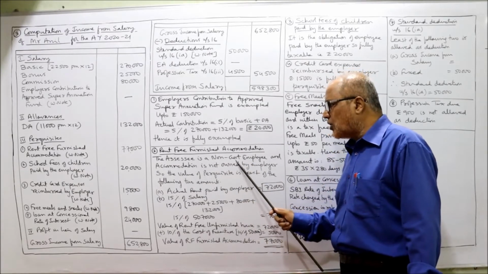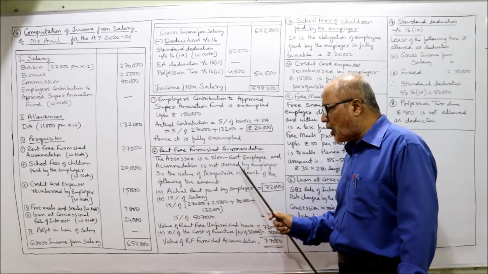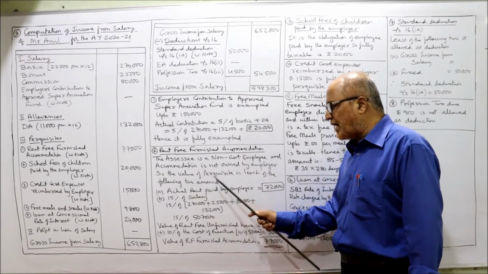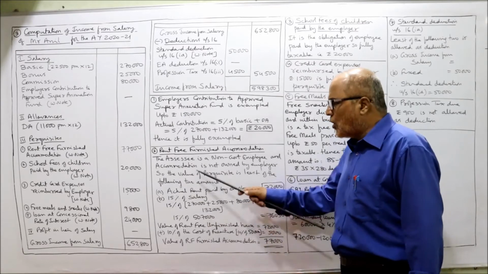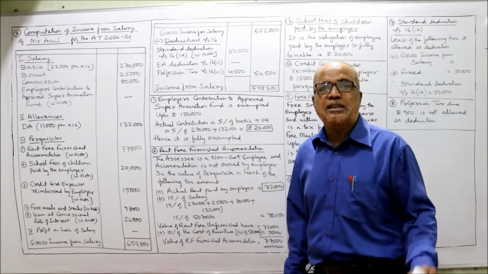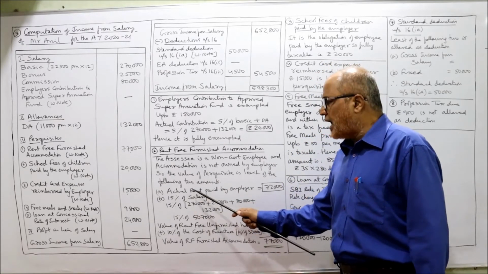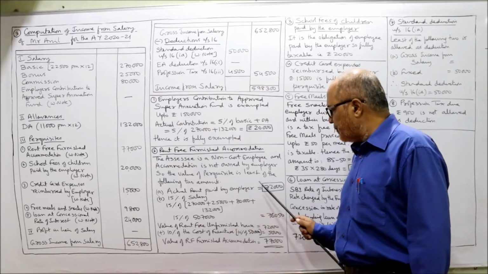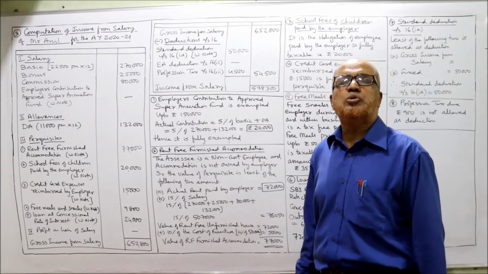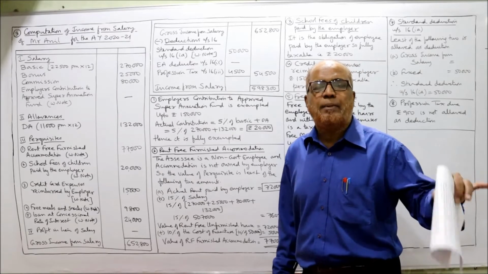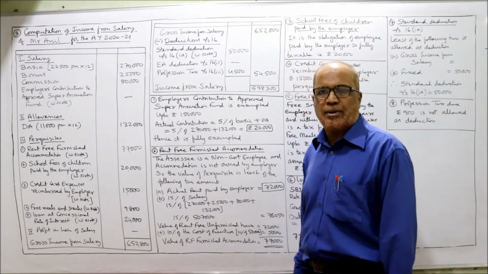He is a non-government employee and the accommodation is not owned by the employer. So the value of the perquisite is least of the following 2 amounts. All these provisions I have explained in the earlier theory videos. The least of the following 2. First one, actual rent paid by the employer. It is given in the problem, 72,000 rupees rent paid by the employer on this accommodation.